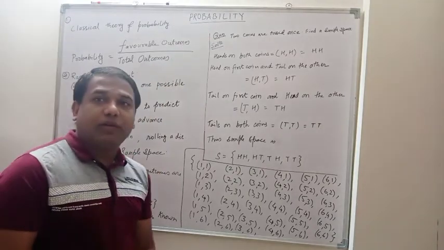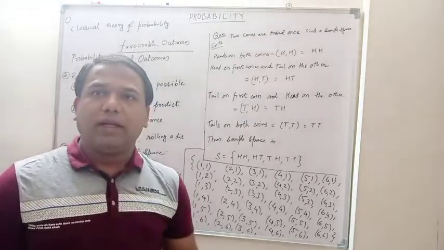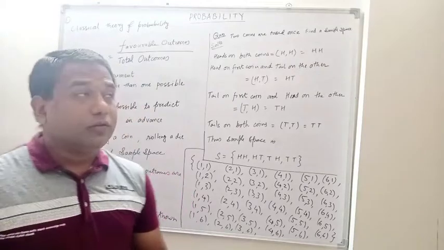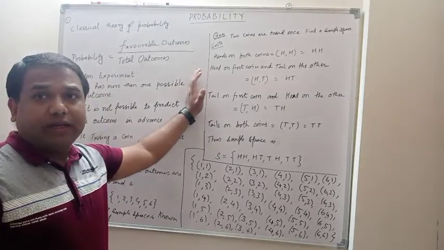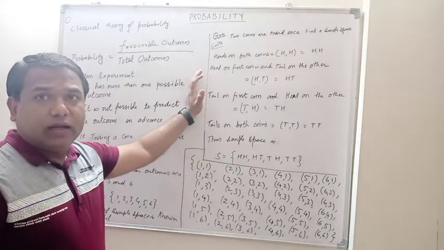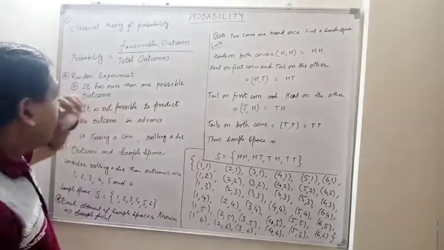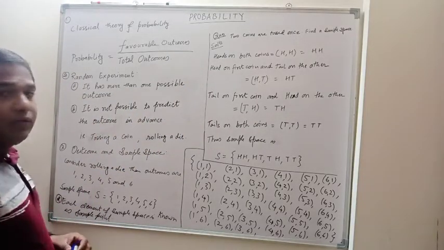And this chapter, in earlier classes also you have studied this probability as a measure of uncertainty. So it is not new to you. You are much familiar with it, and you are doing this in each and every day life also. And we will come to know how you are doing the probability.